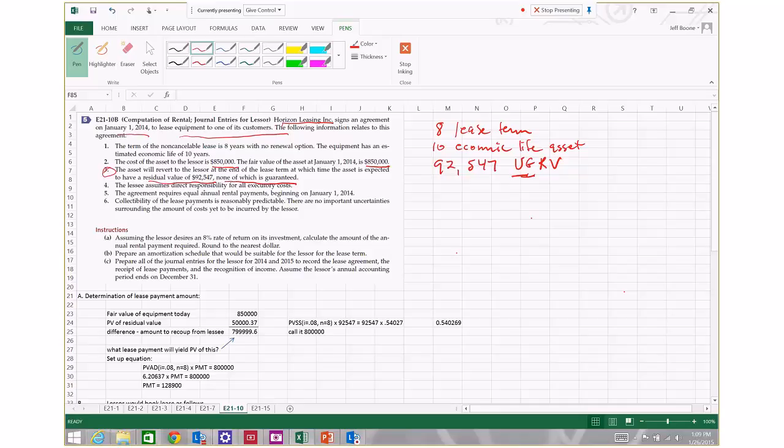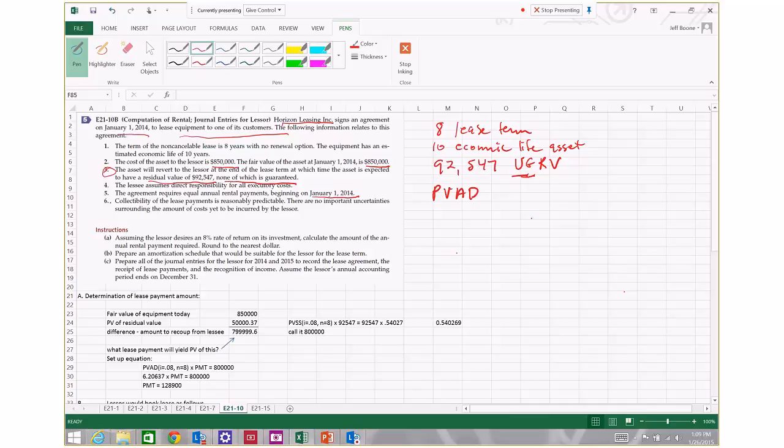Lessee assumes direct responsibility for all executory costs, things like insurance, taxes, that sort of thing. The agreement requires equal annual rentals beginning on January 1st, 2014. January 1st, 2014 is the day that we entered into the lease. So what this tells us is that, for present value calculations, this is going to be a present value of annuity due because the first payment occurs today rather than at the end of the first interest period.